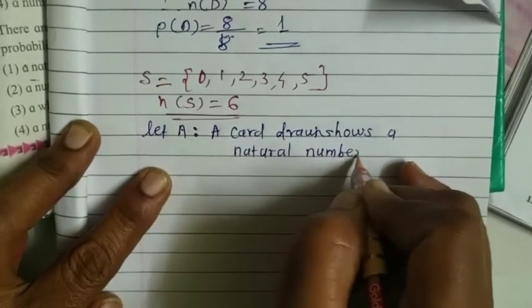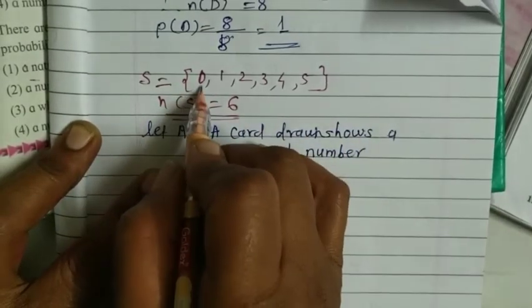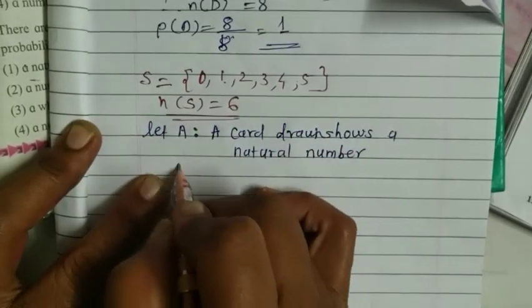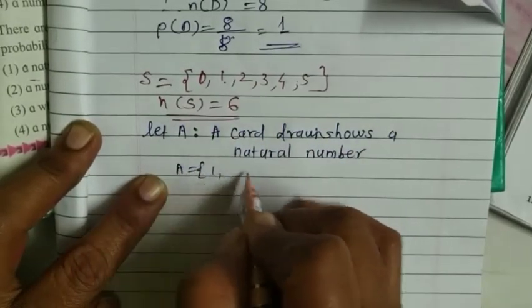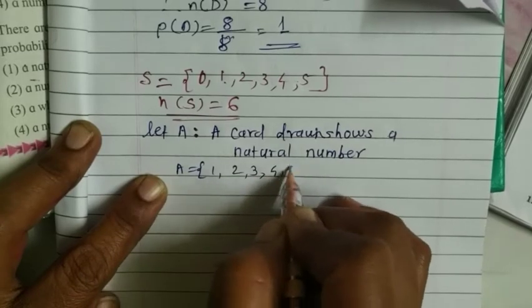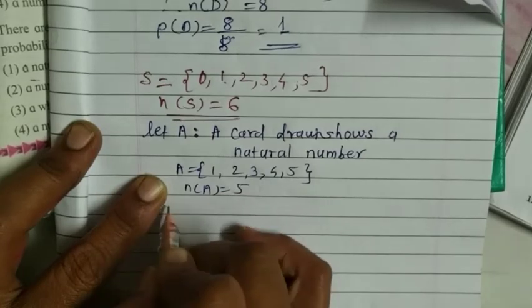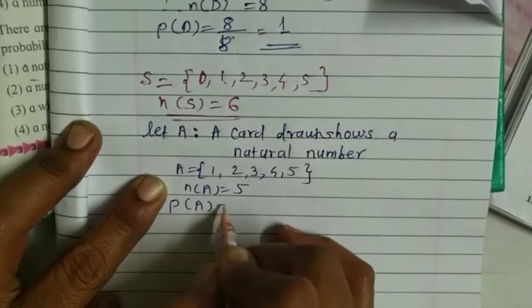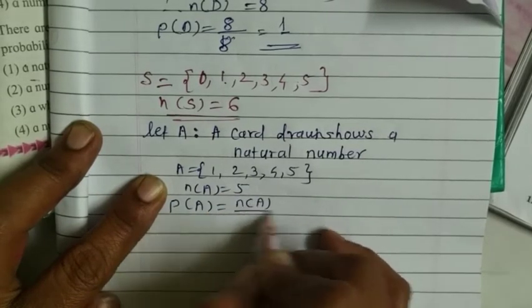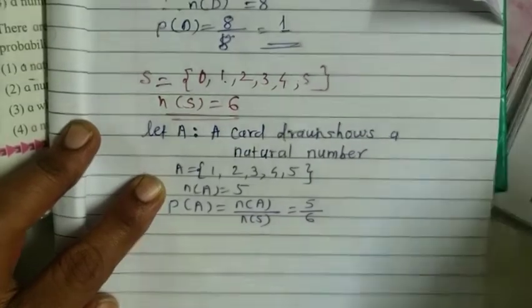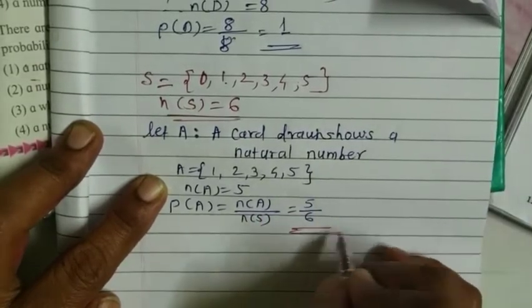It means except 0 all numbers are natural, and that's why event A should contain 1, 2, 3, 4, 5. Number of A is equal to 5. Probability of A is equal to the number of A upon the number of S, that's equal to 5 upon 6, and that is the first answer.